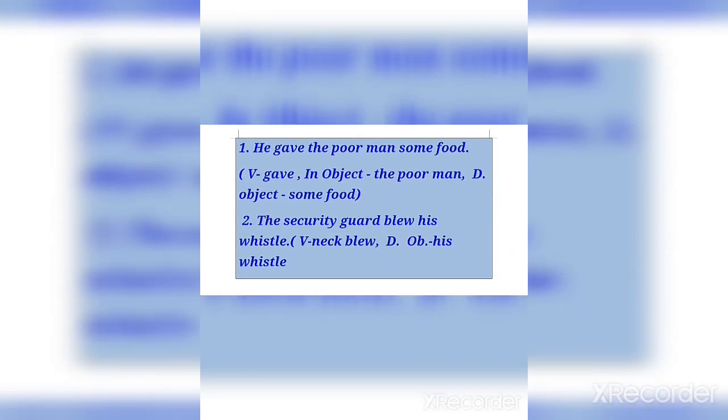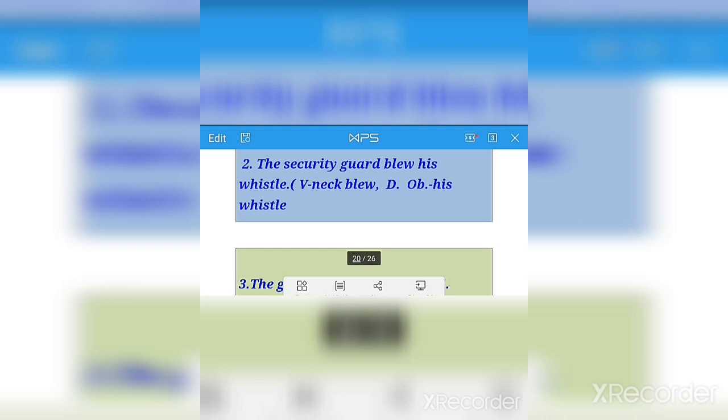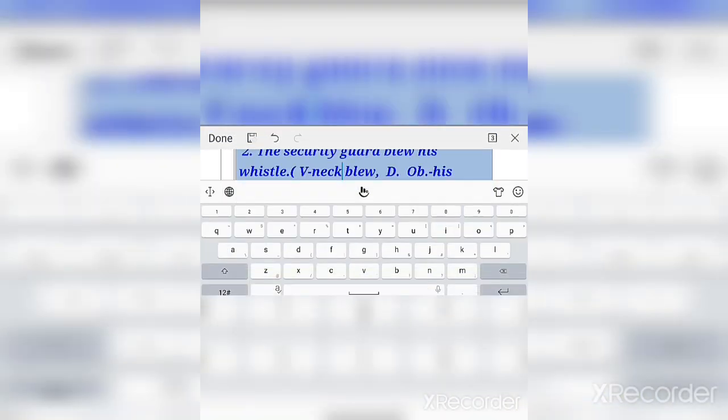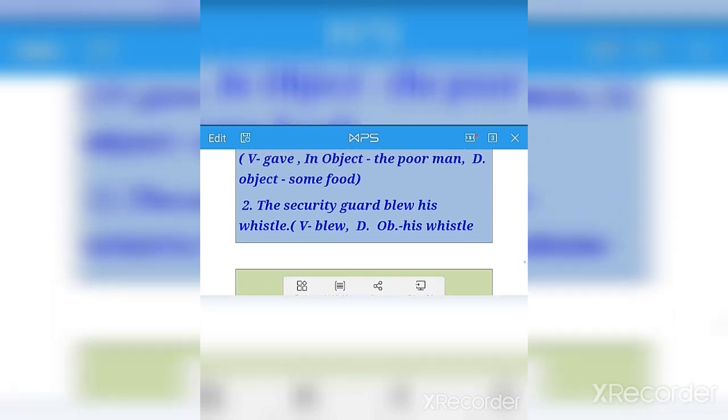Okay, so first says he gave the poor man some food. So here you have to find out the things. The verb is gave, the indirect object is the poor man, and the direct object is some food. Second says the security guard blew his whistle. So here the verb is blew. So the verb is blew, direct object his whistle. Clear? Here there is no indirect object.